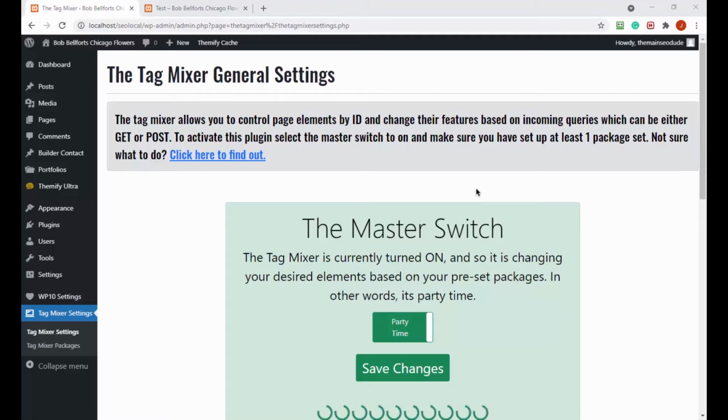So I want to jump back in and keep working on the Tag Mixer series because I really want to submit this plugin. I think it's one a lot of people could use. And I have a lot of ideas for future videos too. I want to do a lot more stuff with WooCommerce, and I still want to build that restaurant reservation website and much other stuff.